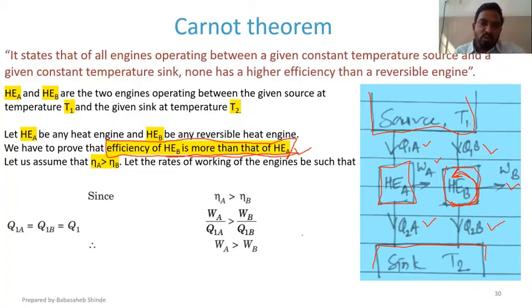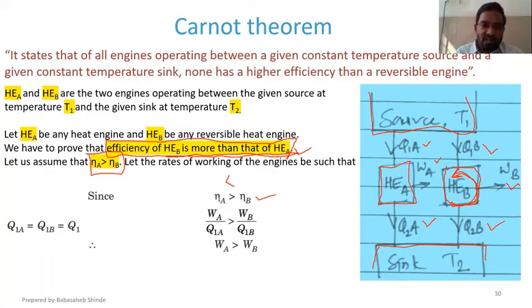But now to prove this one, what are we going to assume? We are going to assume that the efficiency of engine A is greater than the efficiency of engine B. Means we are going to assume the reverse of the Carnot theorem. So according to the Carnot theorem, ηB should be greater than ηA, but we are assuming that ηA is greater than ηB. Okay, this is what we have assumed.